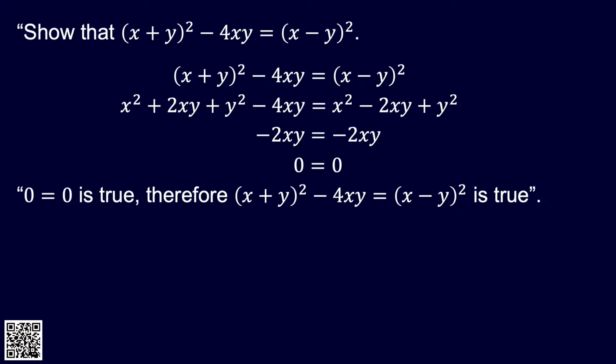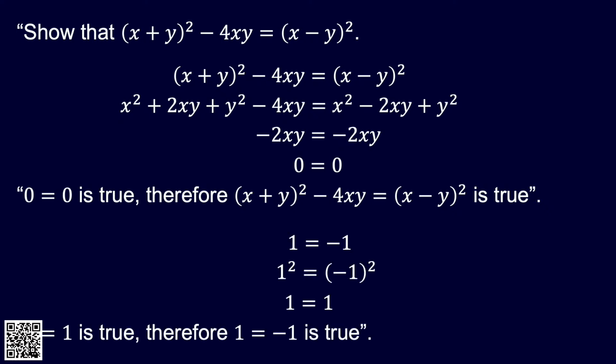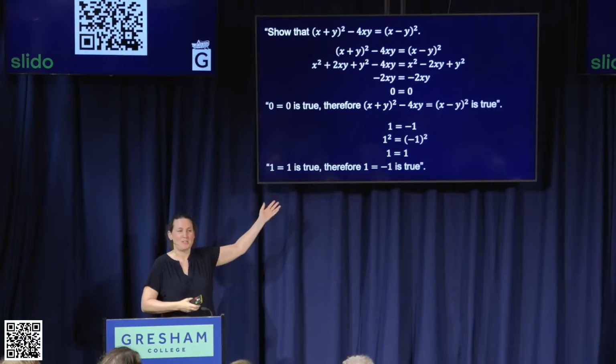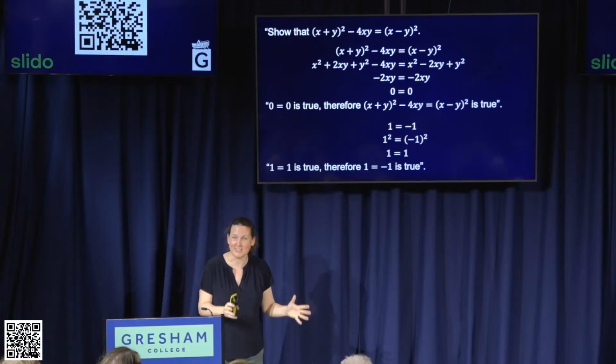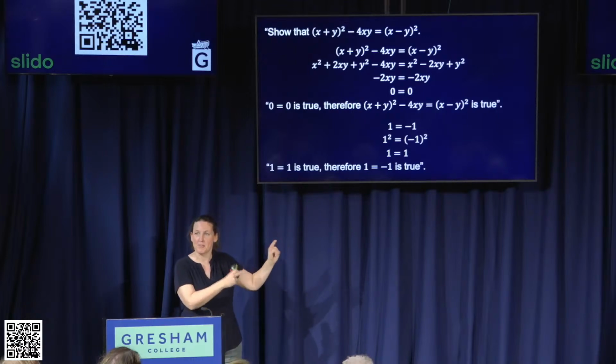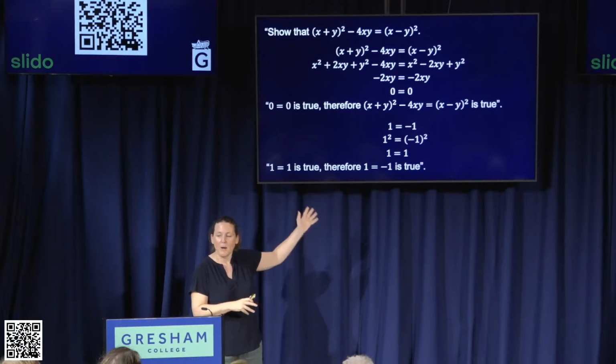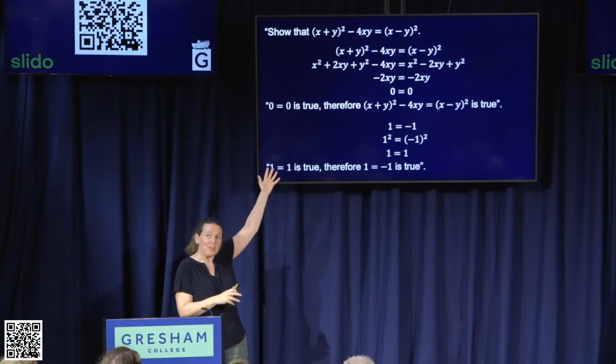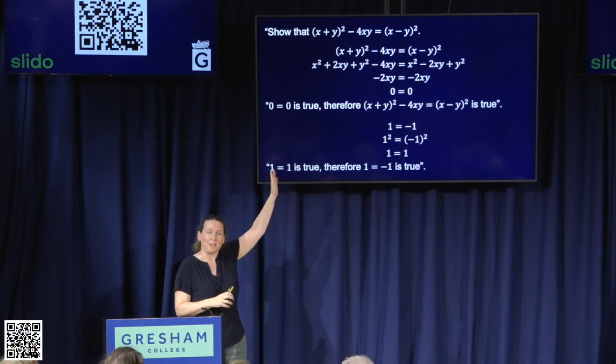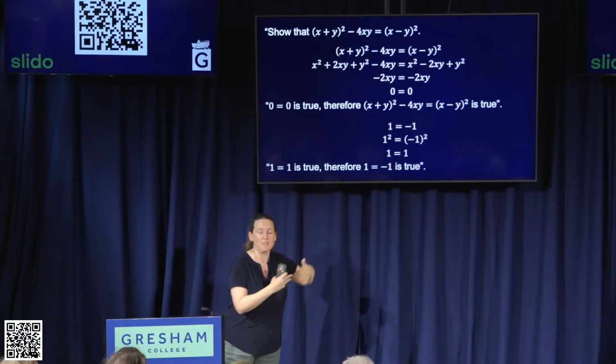Because if you don't do that, you risk proving things like this. So here, I'm proving that 1 equals minus 1. So I start with 1 equals minus 1, and then I square both sides. 1 squared will equal minus 1 squared. Well, then on the left you get 1, on the right you get 1. So 1 equals 1. Well, I know that's true, so the original thing must have been true. Now, of course, that's nonsense. We can see that it's nonsense because I've proved something false here. But it doesn't look like nonsense necessarily in the thing above, because it just so happened that what we're aiming to do happens to be a true statement.